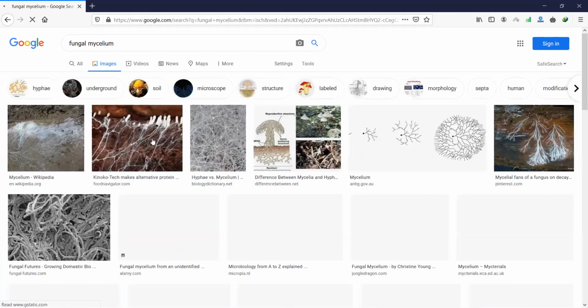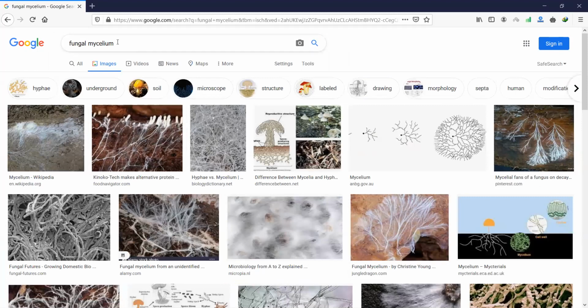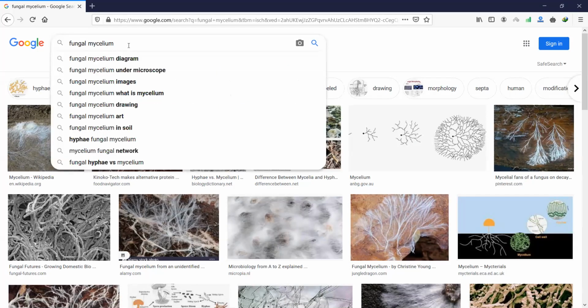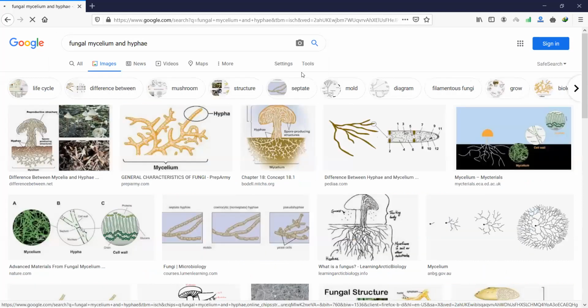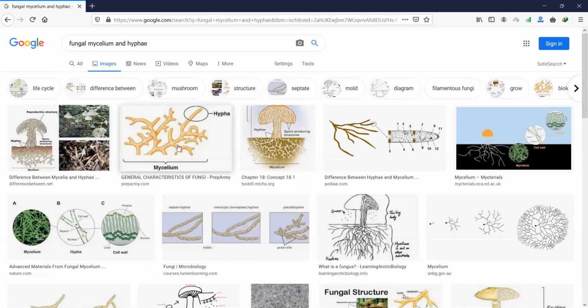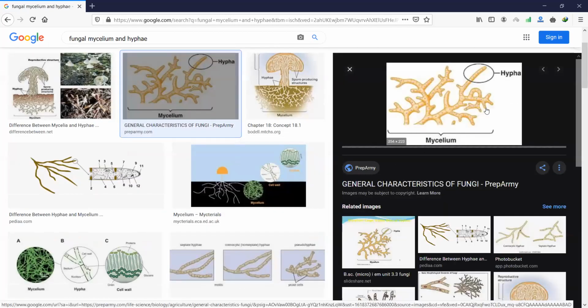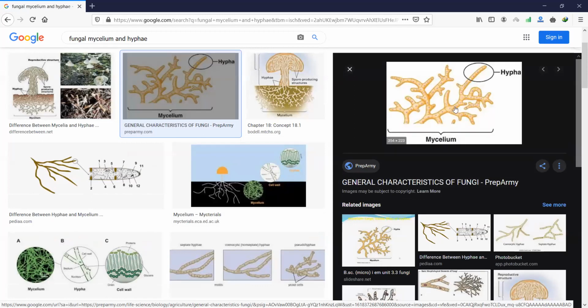Mycelium and hyphae together. See, they look like this. This is the entire mycelium, and one structure, each structure, is known as hypha. They will be known as hyphae if it is plural, and mycelia if it is again plural.